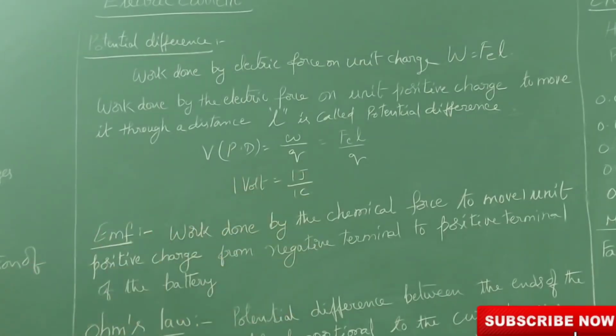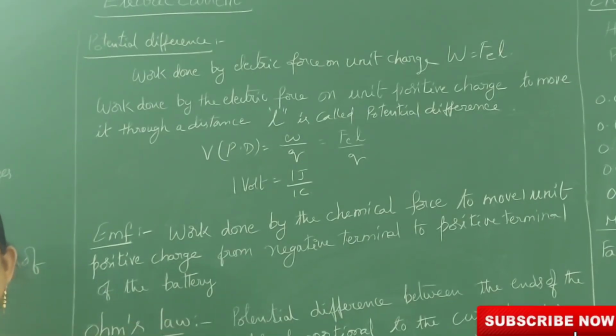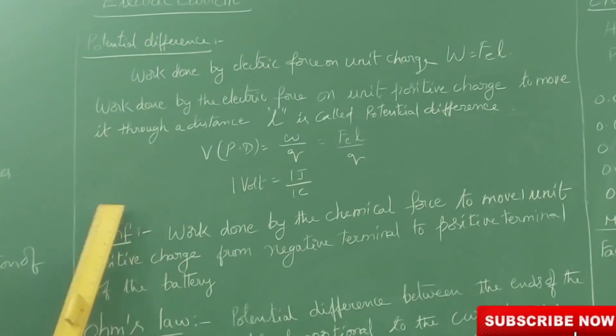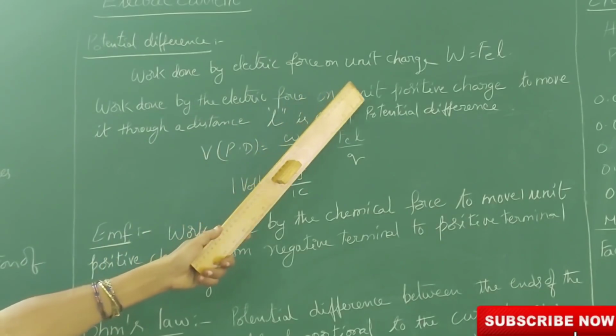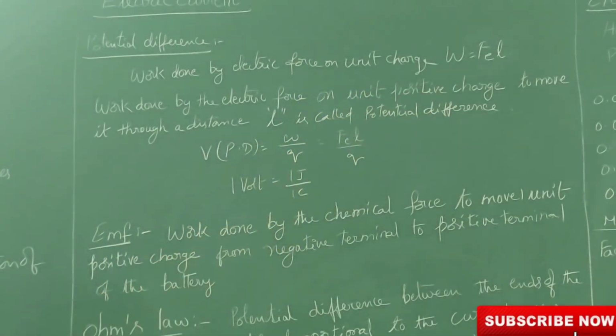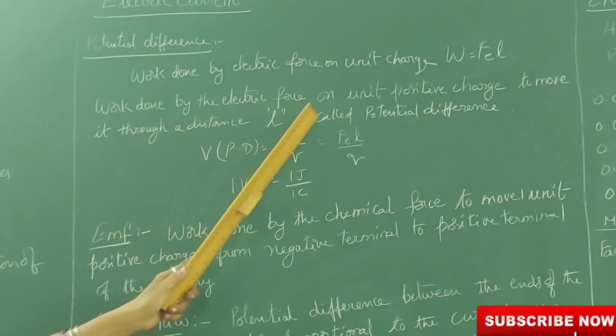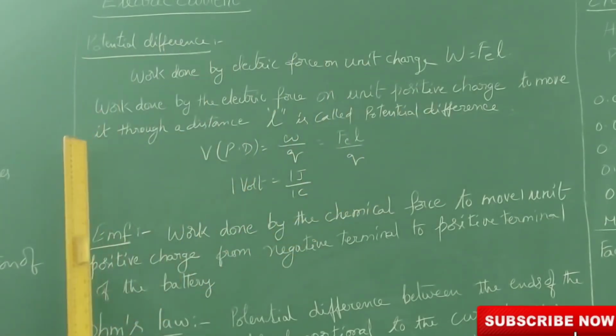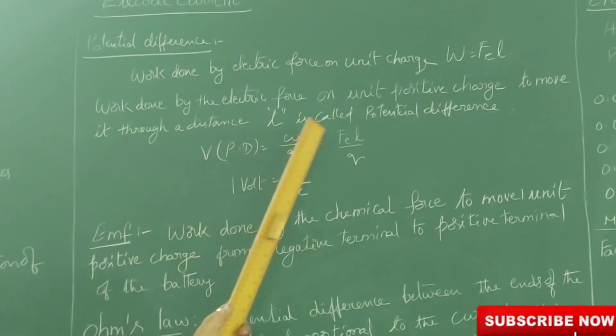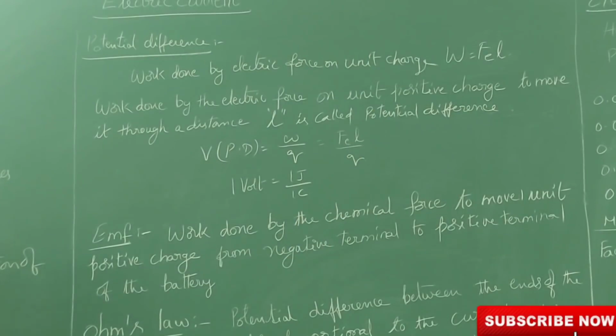We calculate the potential difference between two ends of a conductor or two ends of an electric device. Work done by the electric force on unit positive charge to move it through a distance L is called potential difference.